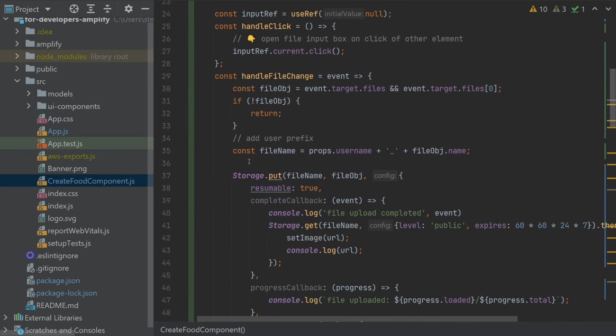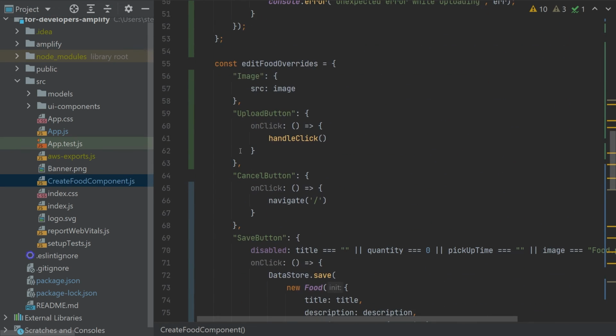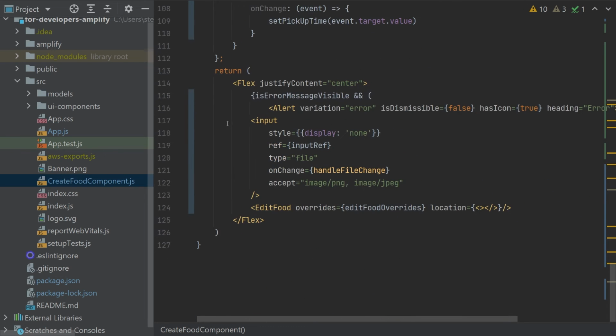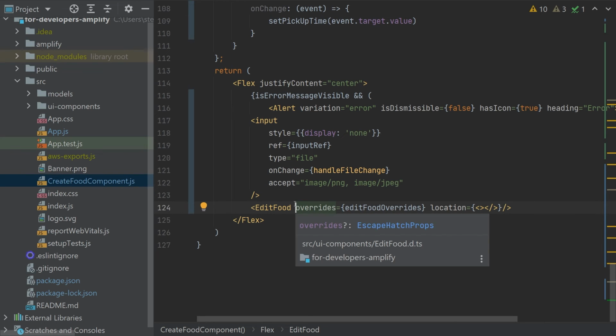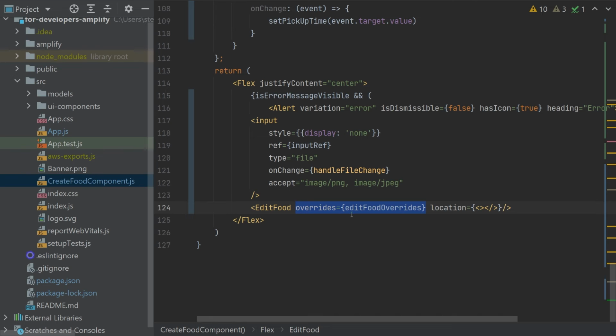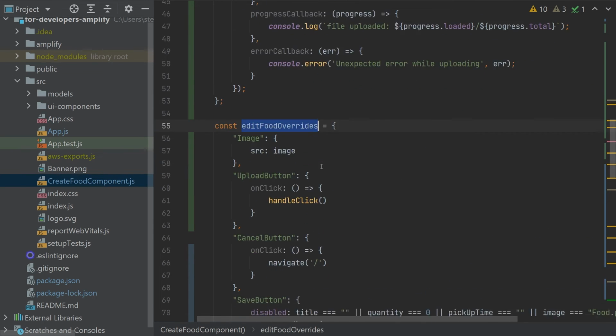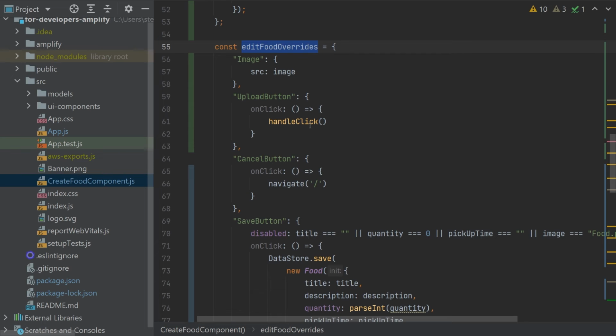So what I'm doing here is, and I will jump a bit from the code, and let me show the main component, which is obviously the EditFood. And as said, you can override almost everything from this generated component. So I'm using the overrides, and I specified a special constant for that, which is called editFoodOverrides, which happens here. And here I'm trying to override almost each important component, like the image and the buttons' behavior.